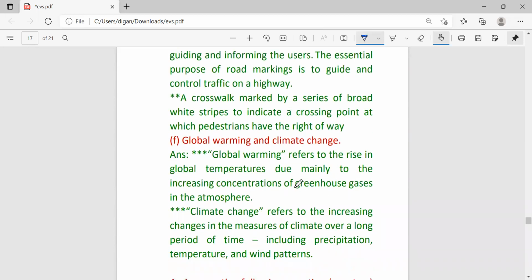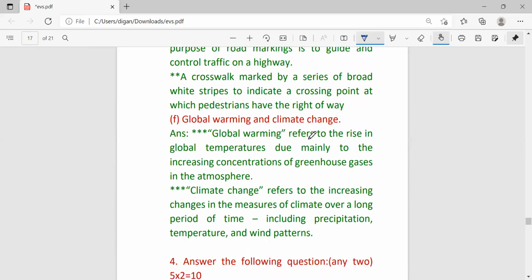Next, global warming and climate change. Global warming refers to the rise in the global temperature due mainly to the increasing concentration of greenhouse gases in the atmosphere, whereas climate change refers to the increasing changes in the measures of climate over a long period of time, including precipitation, temperature, and wind patterns.